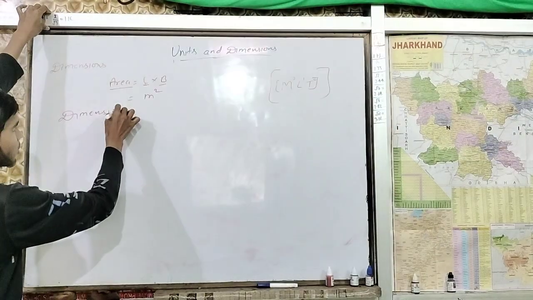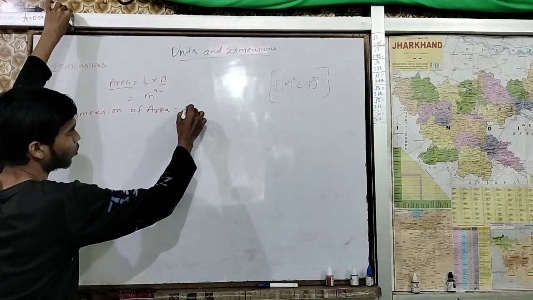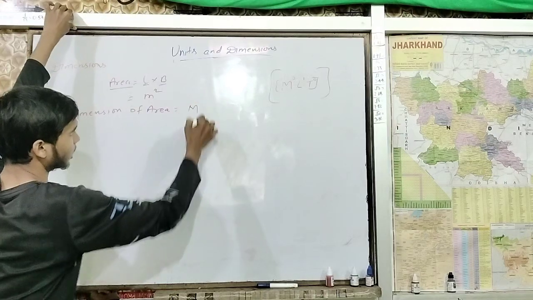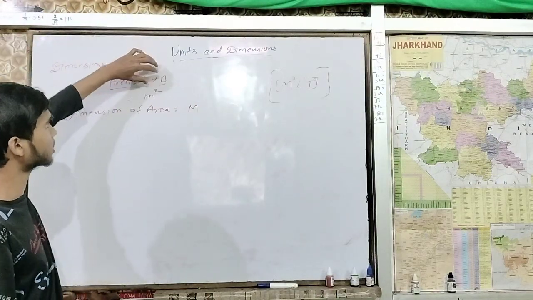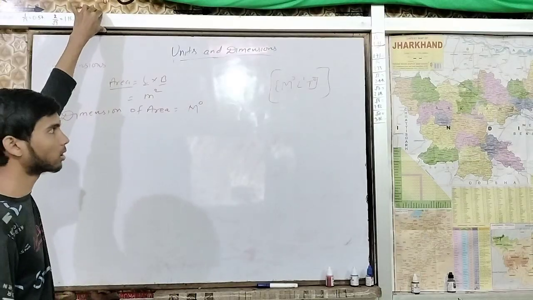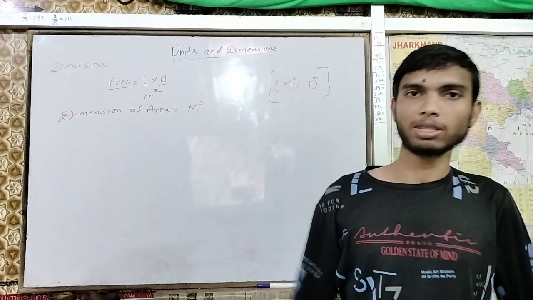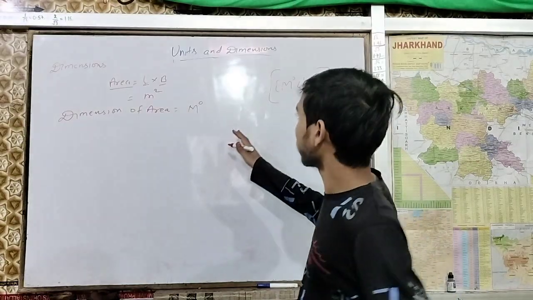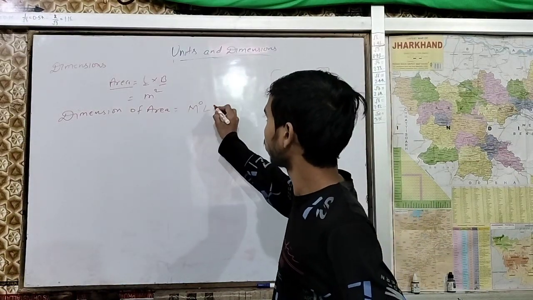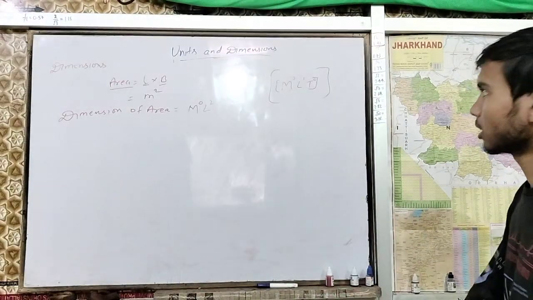So the dimension of area would be what? M is 0. There is no mass for area, so we will write it over here as a superscript. So the superscript of M will be 0. Now L is 2 times. That is what we are saying.